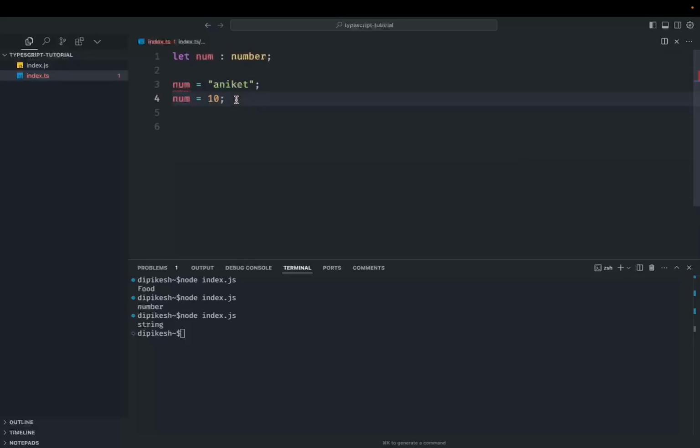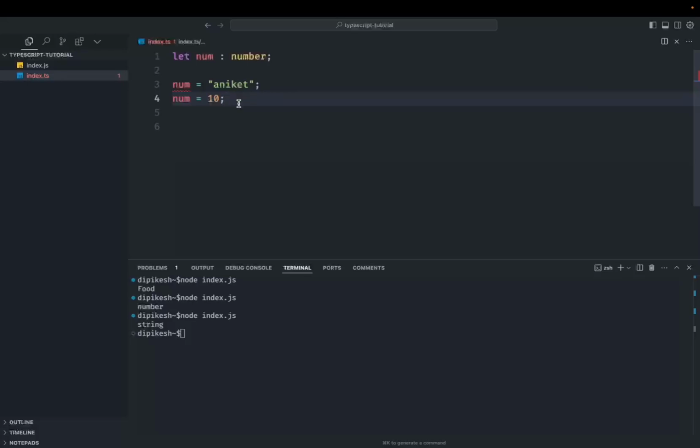So you can ask how it is actually helpful. The thing is that you are getting a lot of things from third-party resources. It could be from a database or from the user interface, but you need to make sure that it should be a number. Like if you want to add two numbers, then it should be a number. It can't be a string. You need to emphasize that it should be a number. For that purpose, we need to make the type strict. So that is one thing.